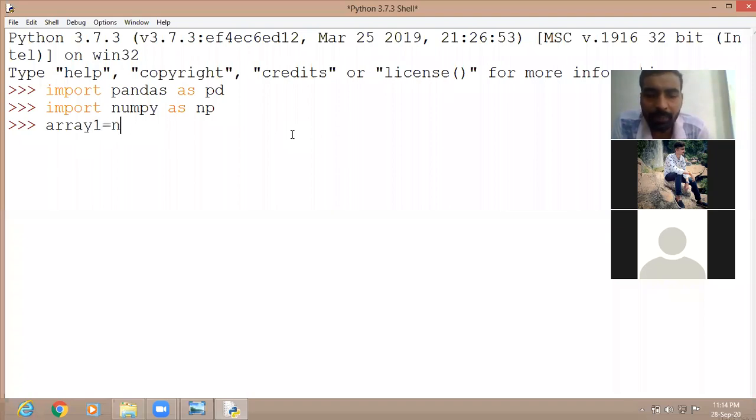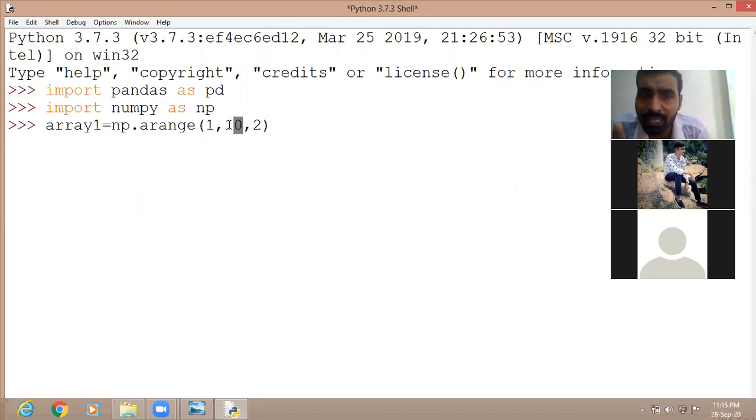Array 1 is equal to np dot arange. Let us give the range of values. Let us provide from 1 to 10 at the gap of 2. Okay, means it will create the range of values starting from 1 to 10, and the gap between the numbers will be 2. That means 1, then plus 2, 3, then plus 2, 5, then 7, then 9. Like this, it will create the values, but less than 10.